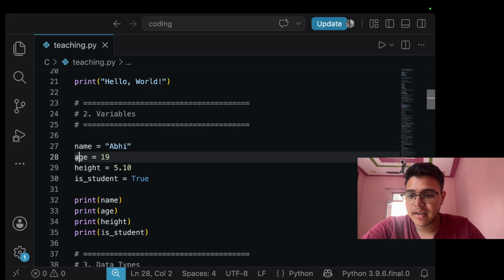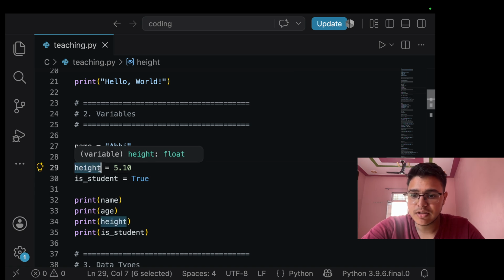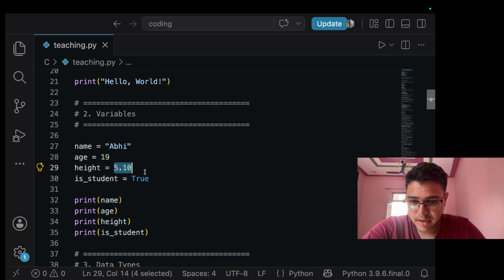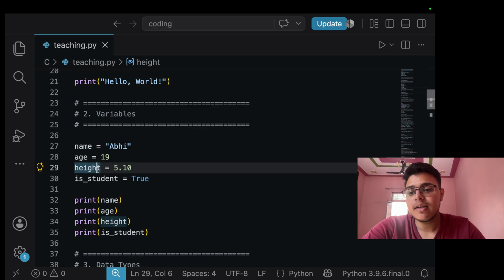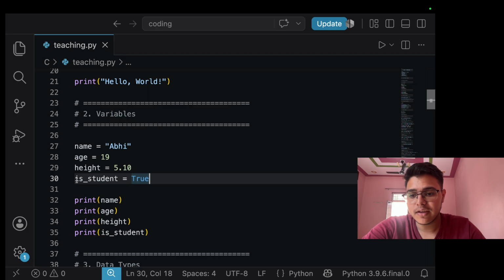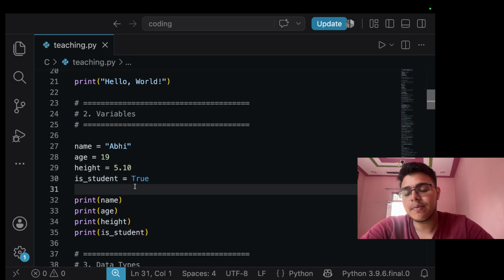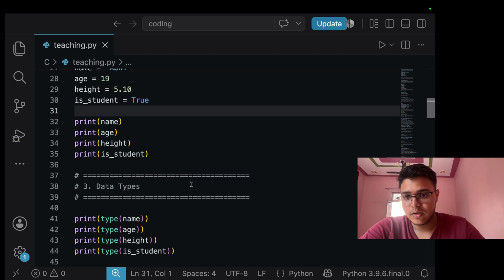And age, which is an int data type that will help us to store a numeric value. Then we have height, which we can see from here is a float value, so height is a float variable that helps us to store floats. And at last we have is_student that helps us to store True, which is a boolean value.